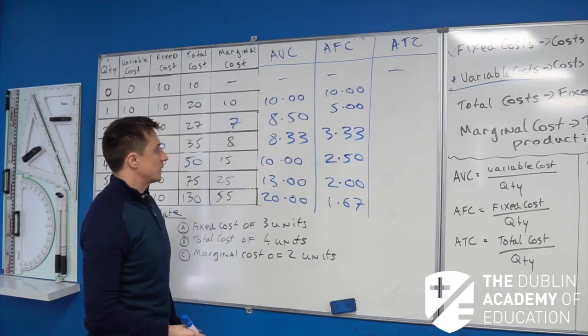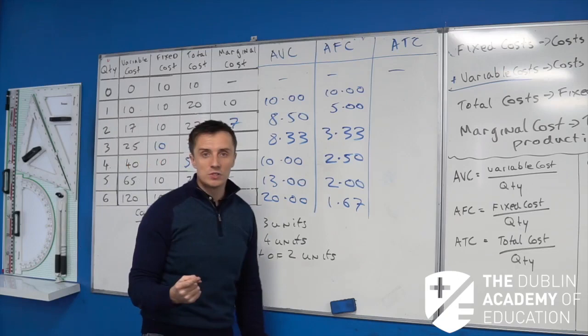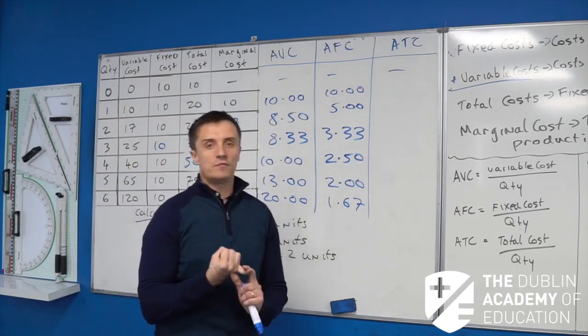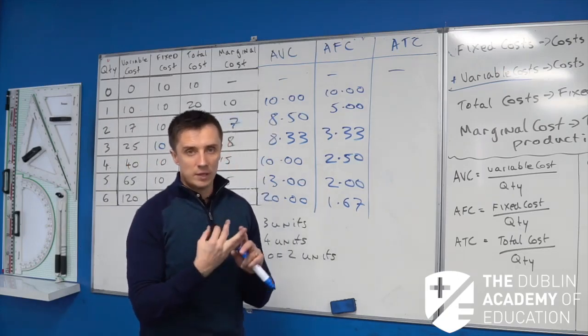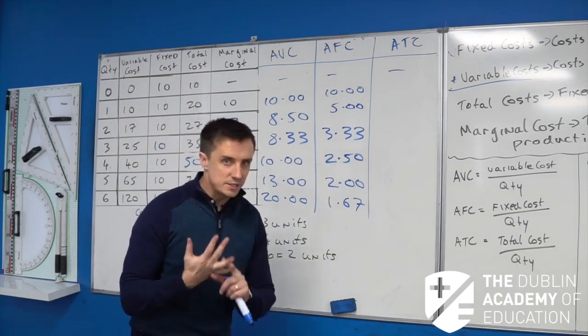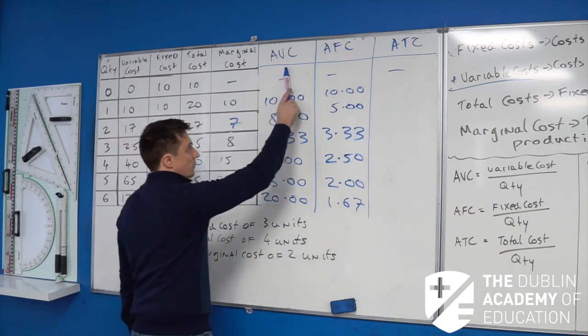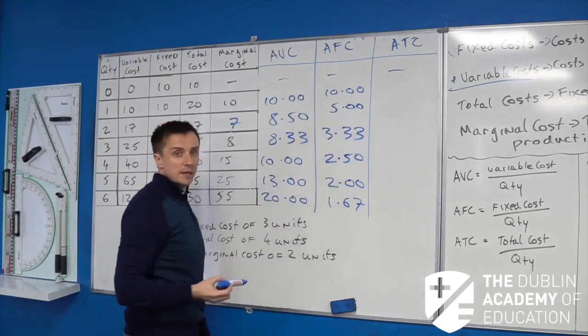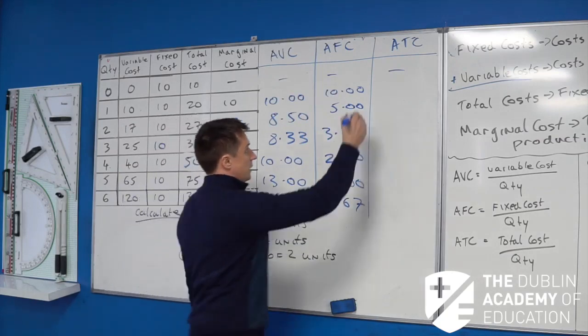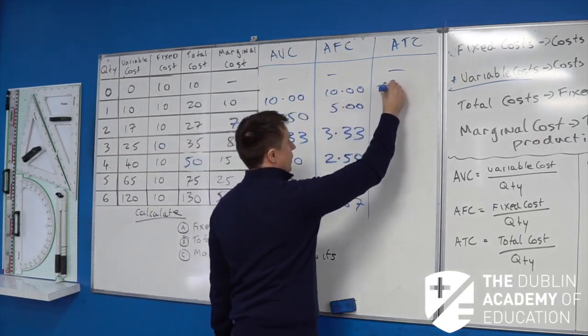Okay, now this is the big thing, right? So remember again, we saw earlier, you've got your fixed costs and variable costs will give you your total costs, okay? This exact same thing here, right? If you're following up here, average variable cost and average fixed costs add together, it gives us our average total cost, okay? And so we see here, we add these two up together, we have 20, right?